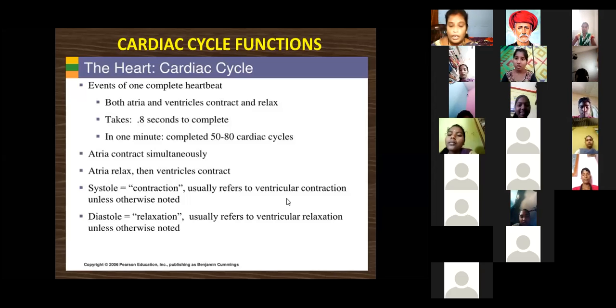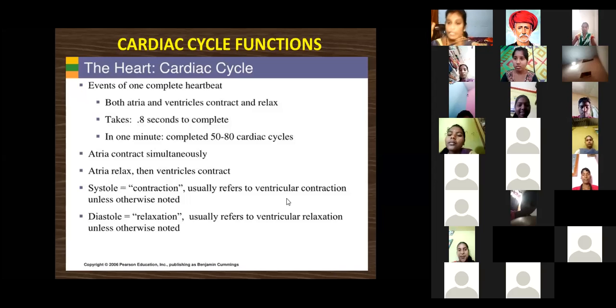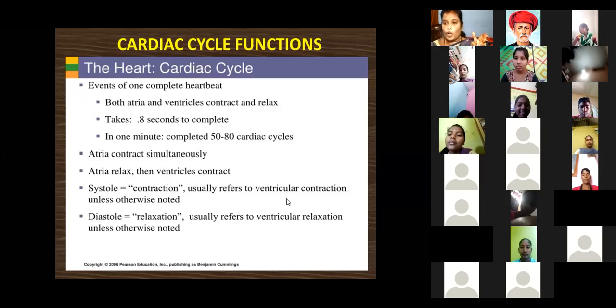Okay, ma. See, atria and ventricles, the chambers, help the completion of the heartbeat, ma. Once the atria relax, at that time the ventricles contract.